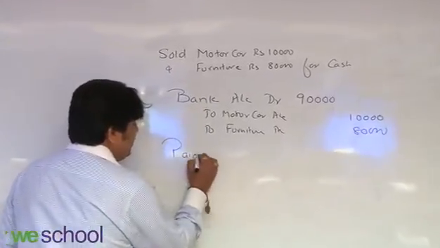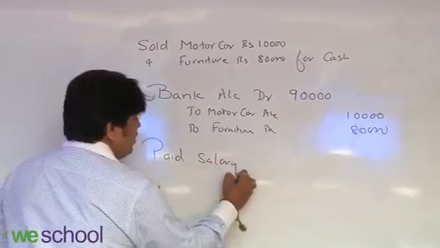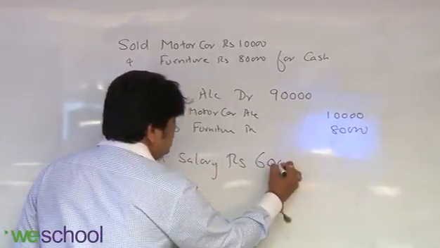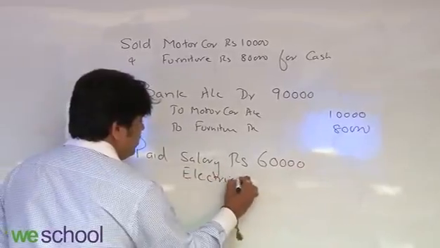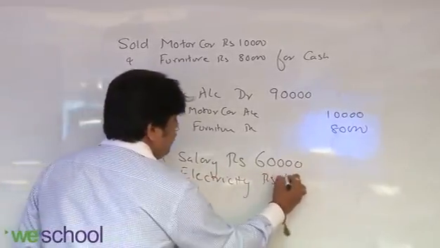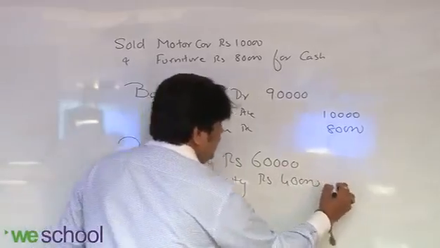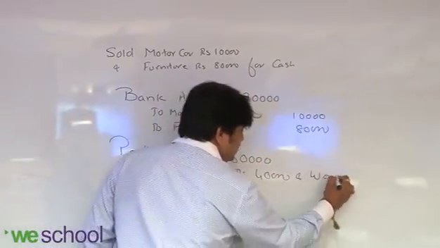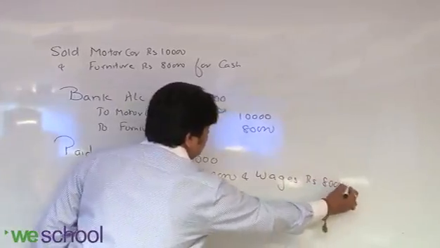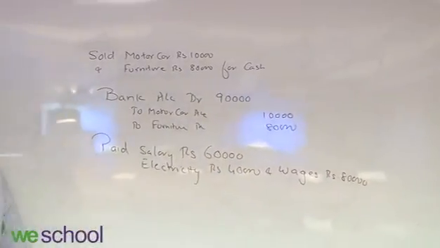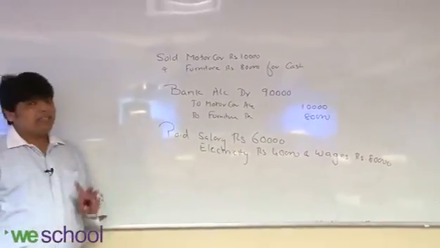Okay, now a few more examples. Paid salary rupees 60,000, electricity rupees 40,000 and wages rupees 80,000. In this, paid means cash.